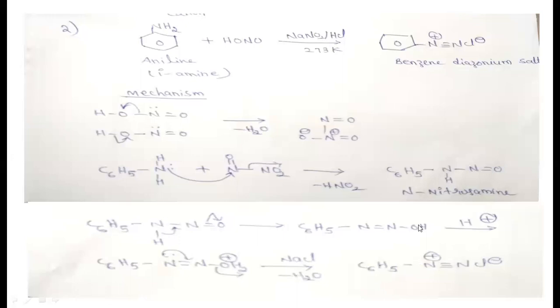This benzene diazonium chloride, when it further reacts with OH minus at a high temperature like 50 to 60 degrees, is able to produce phenols.